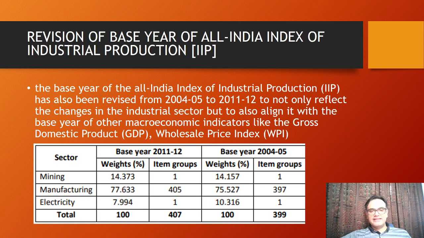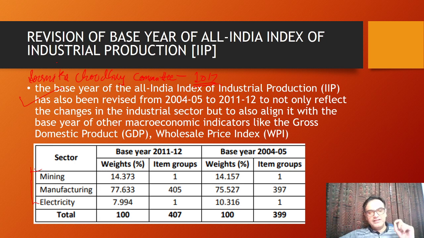Okay, and then there is index of industrial production. Here also a base year revision was done on the basis of recommendations by the Soumitra Chaudhary committee. Remember this, Soumitra Chaudhary committee. Forgive me if the spellings of Chaudhary are wrong. This committee was formed in 2017. So that committee revised this particular thing, and this is how it stands right now. Mining, manufacturing, and electricity.